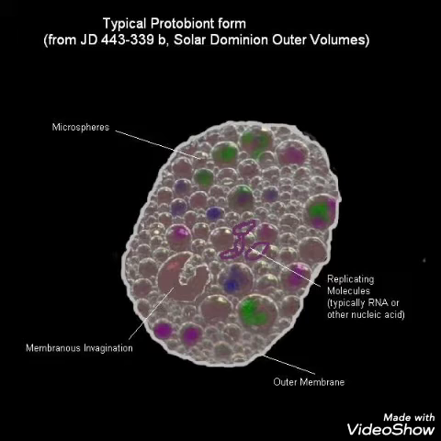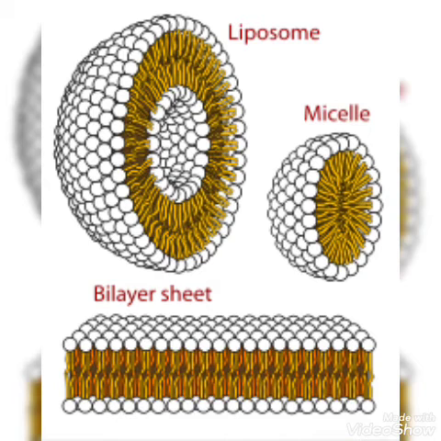Let us see what changes or modifications may happen in these protobionts to produce a living cell. The figure displayed there is a lipid bilayer sheet. Bilayer means there are two layers. This sheet is actually present in the membrane of the cell, right? And let us see how it is formed.